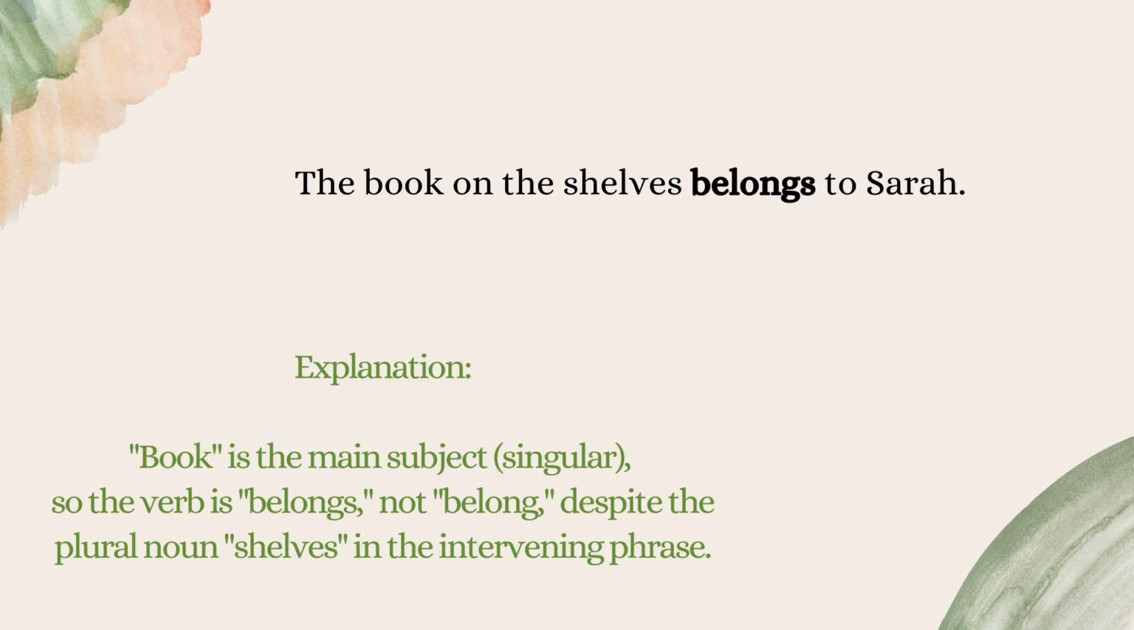Let's see more. The book on the shelves belongs to Sarah. Everyone, I think it's a bit tricky, but don't worry, we have a tip. We have to ignore the phrase that starts with a preposition, right? So it's on the shelves. We ignore that, and after that, we have the book to focus on as the main subject. The book, singular, so we have to match with belongs, not belong. Finally, we got: The book on the shelves belongs to Sarah.